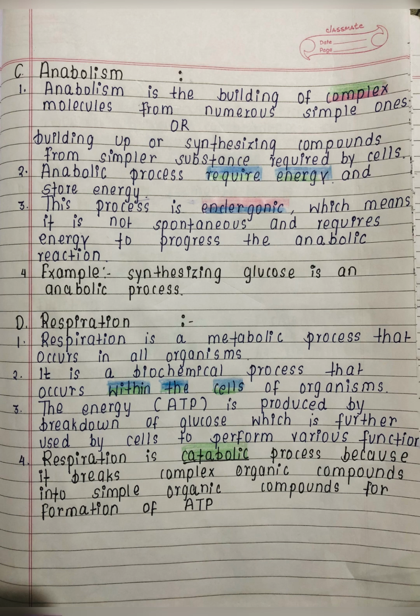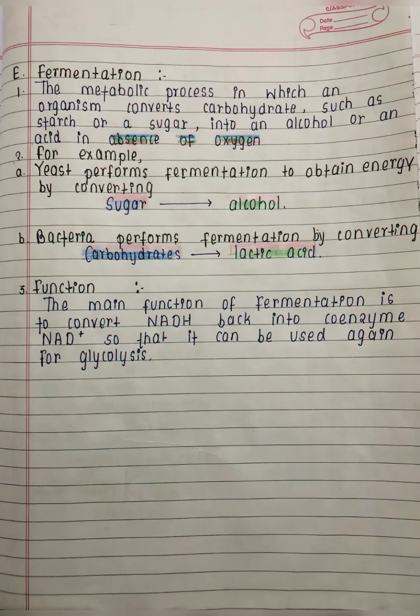The last definition is about fermentation. Fermentation is a process in which energy can be released from glucose even if oxygen is not available.